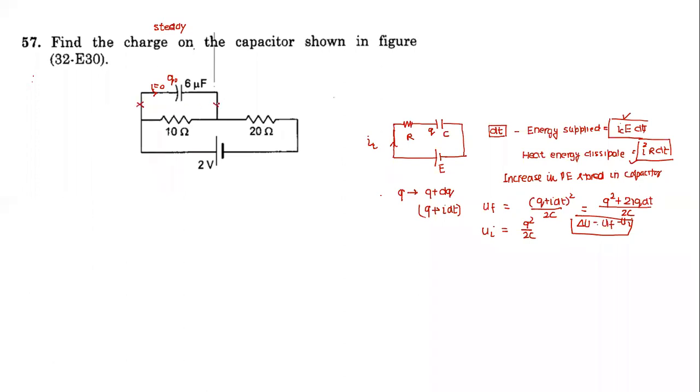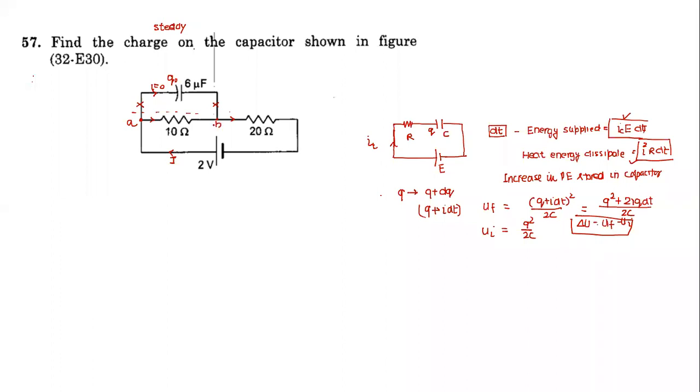If current is not flowing in this branch, it means that if current I flows here, the same current will pass through this as well as this. Now they become in series. Earlier they were not. Now they are in series. So I can find the value of current. So step 1, no current in the branch containing the capacitor, so it becomes an open circuit, I can remove it. Then to find charge on the capacitor, the capacitor is connected across points A and B.